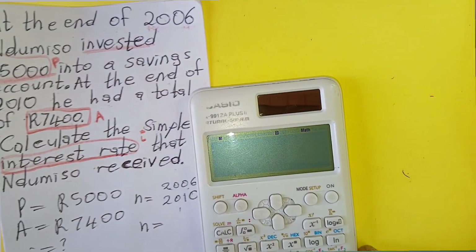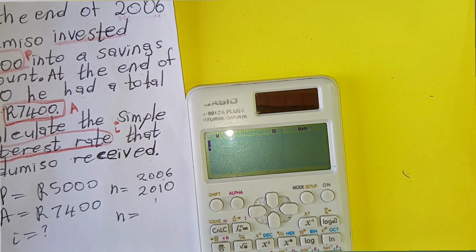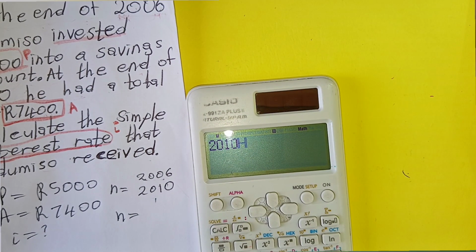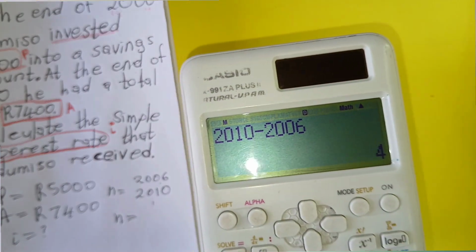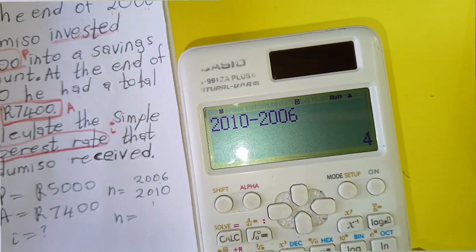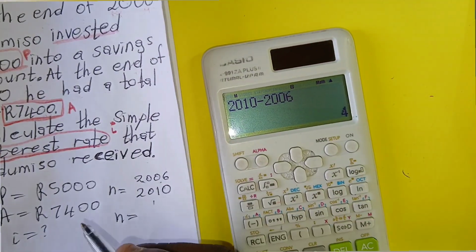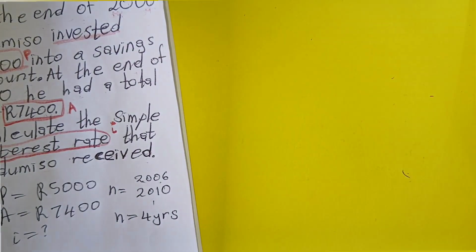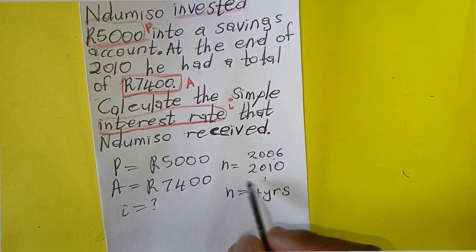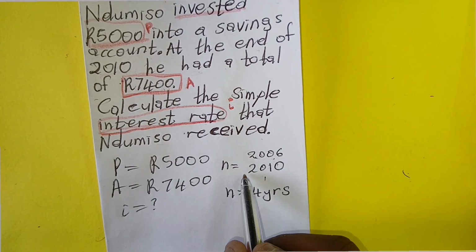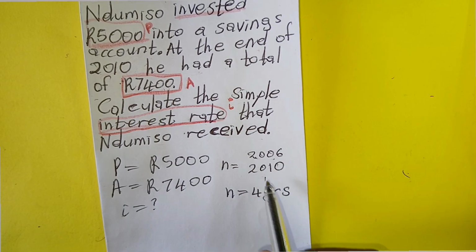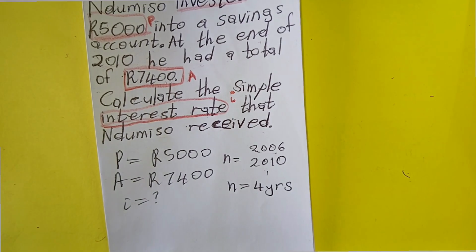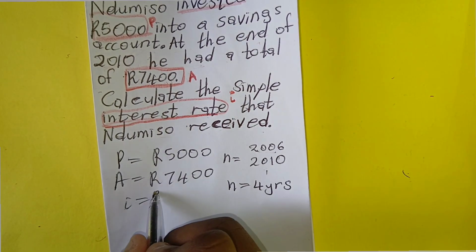Let's just calculate it here. You will just say 2010 minus 2006, which is 4 years. Do you see? It's 4 years. So meaning that our end date was 4 years later. So yeah, this kind of question, guys, please do not miss them. They are easy. Actually, they are low hanging fruit.